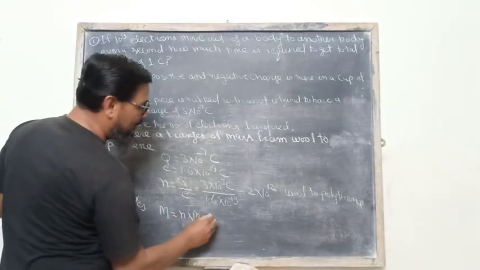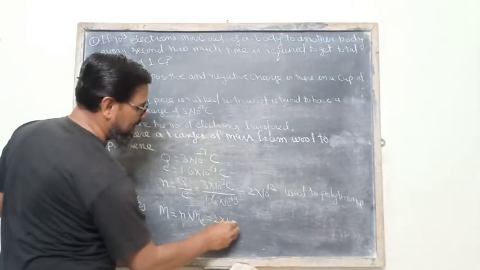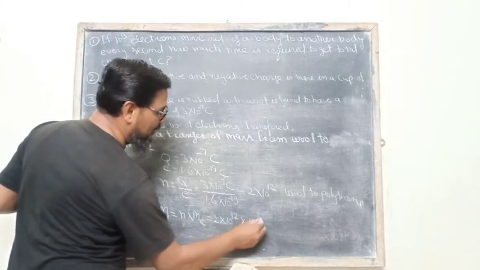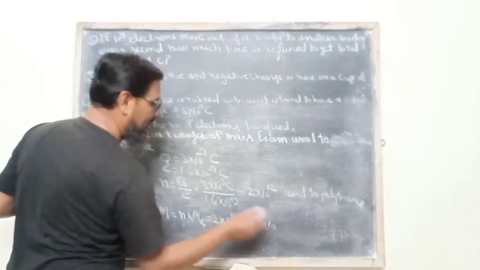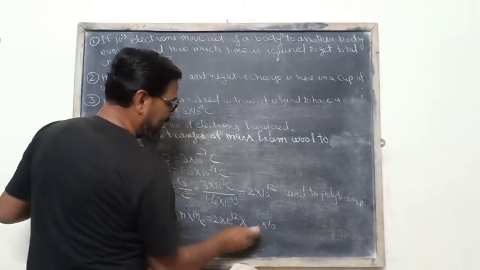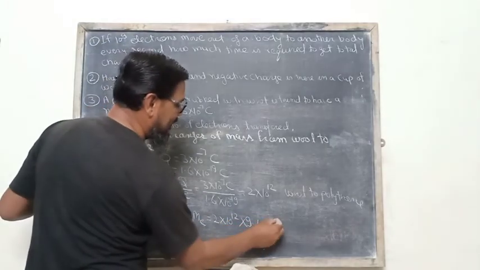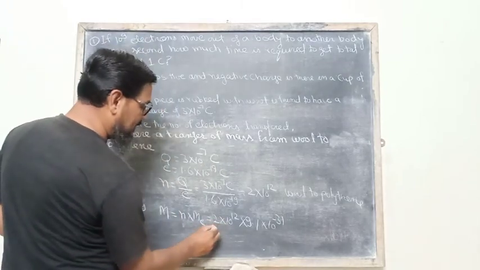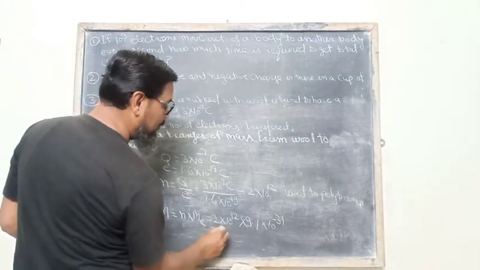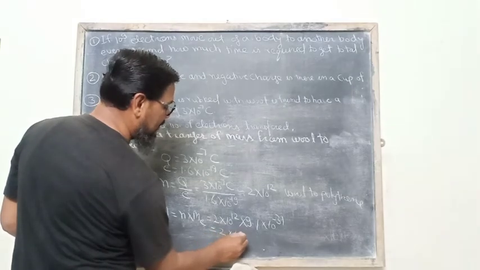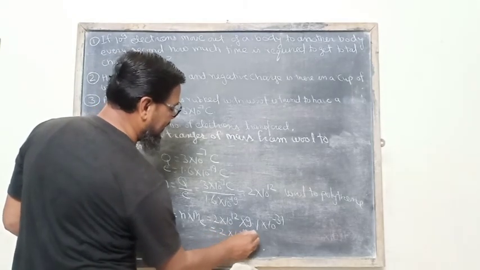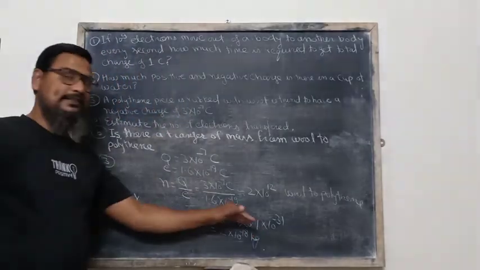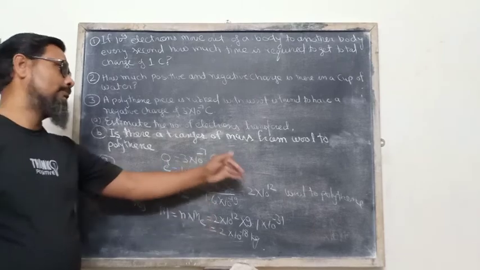The total number of electrons is 2 into 10 raised to the power 12, into the mass of each electron, 9.1 into 10 raised to the power minus 31 kg, and the total will be equal to 2 into 10 raised to the power minus 18 kg. This is a negligible amount, but it is transferred from wool to polythene.